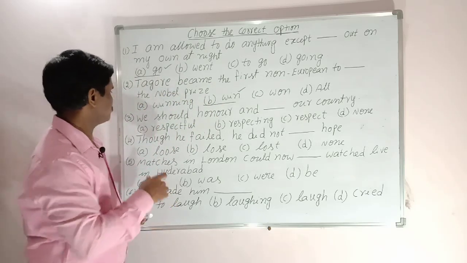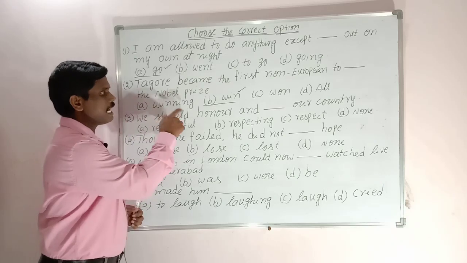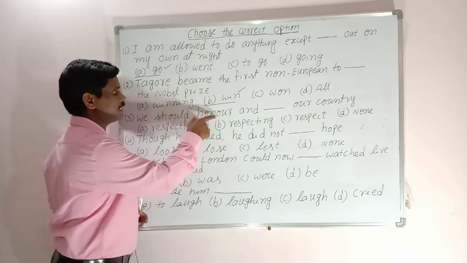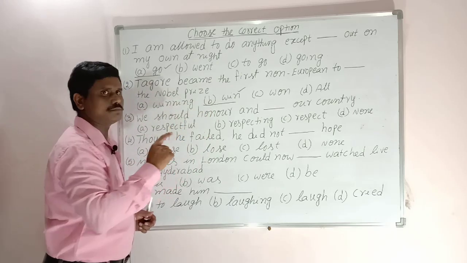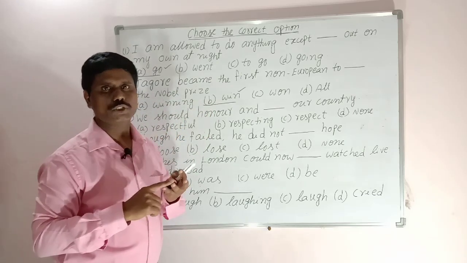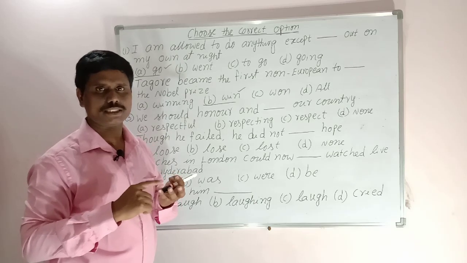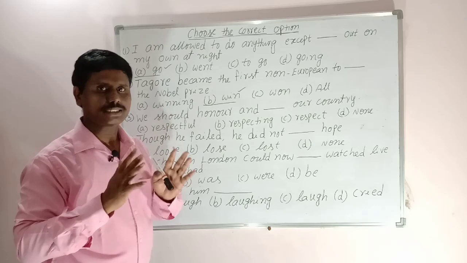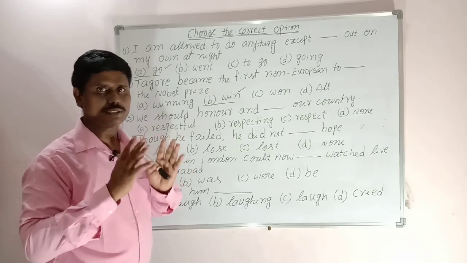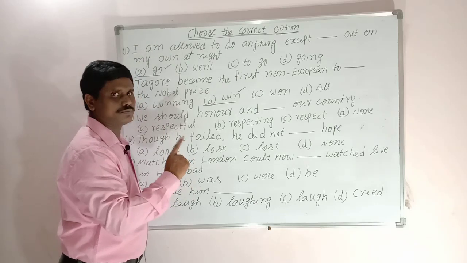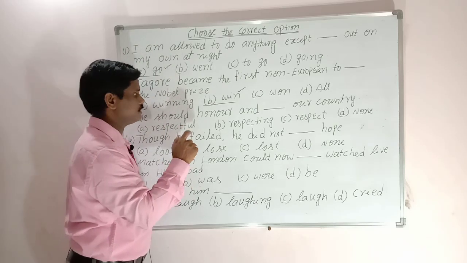Now let us see the third one. We should honor and dash our country. We should honor. Should is a modal. Shall, should. Will, would. Can, could. May, might. Must, ought, dare, need. These are the modals. After a modal auxiliary verb, we always use the first form of the verb, base form of the verb.